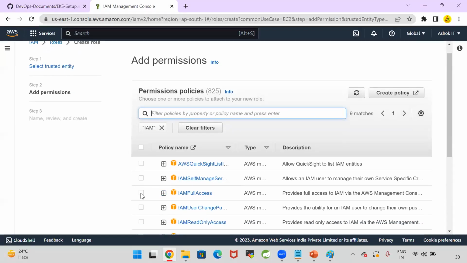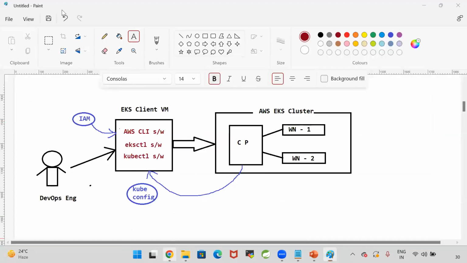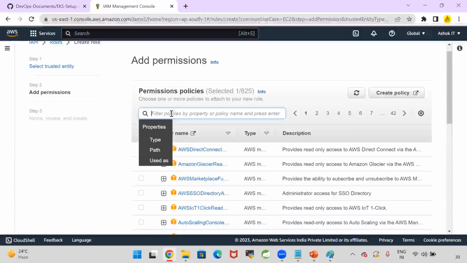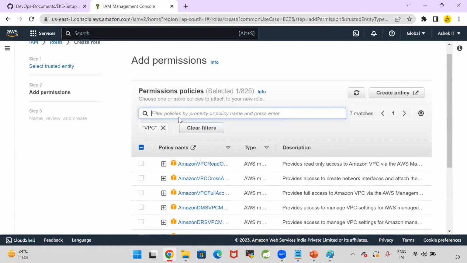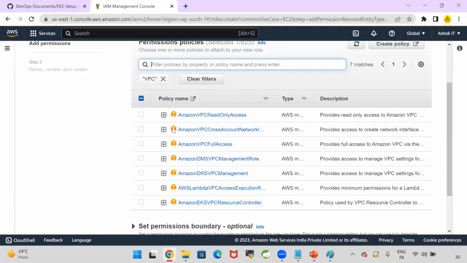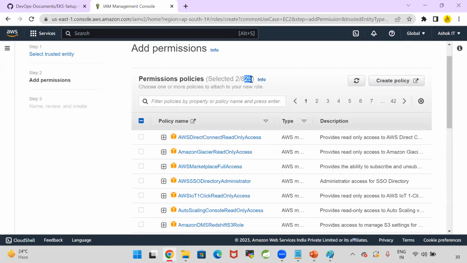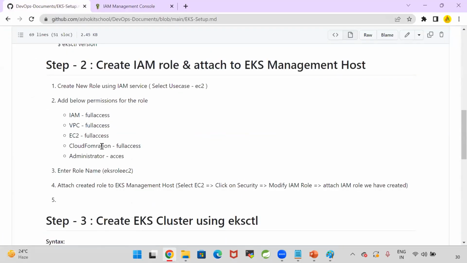Okay, IAM full access. I will select that. Then clear the filter. Then what is the next one? After IAM full access, I need to provide VPC full access. Amazon VPC full access. This policy I have to select. So now, I have said there are 825 policies available in AWS. I need to select 5 policies.